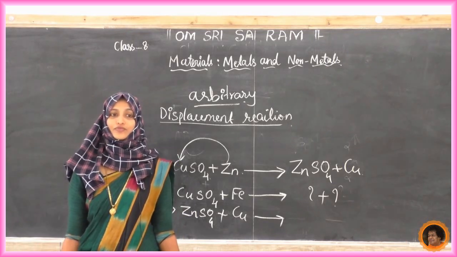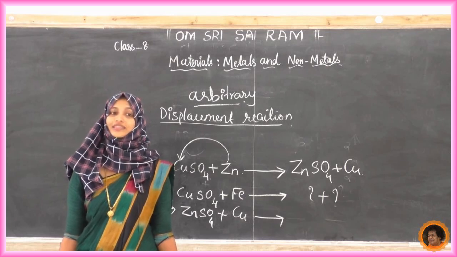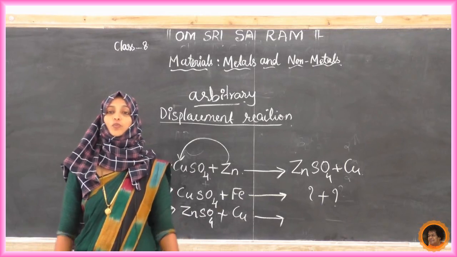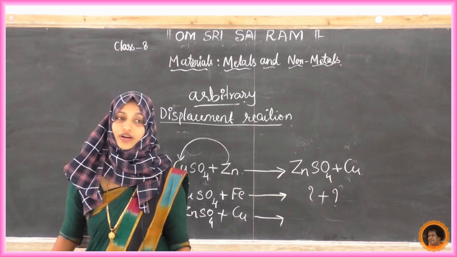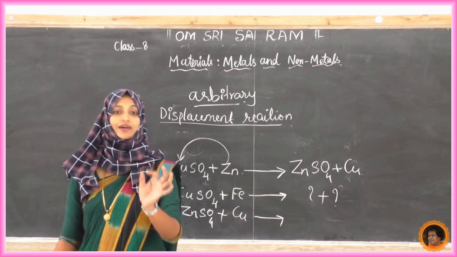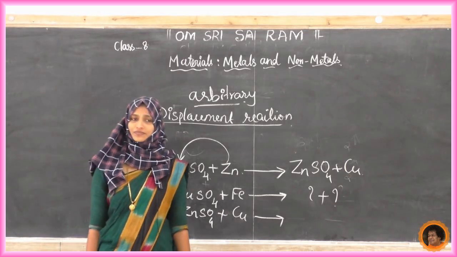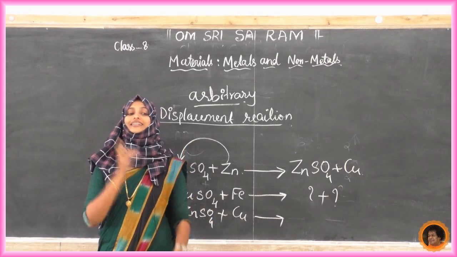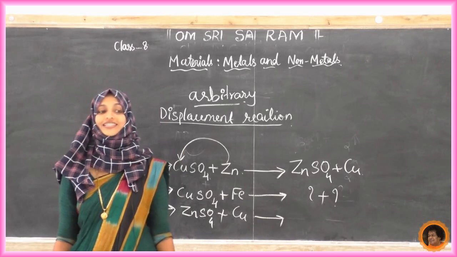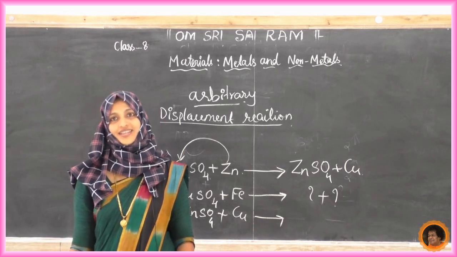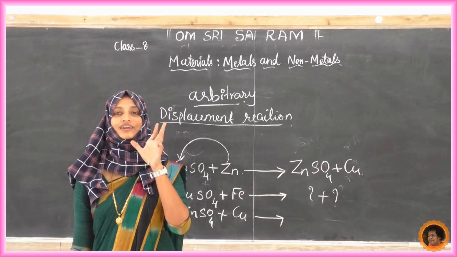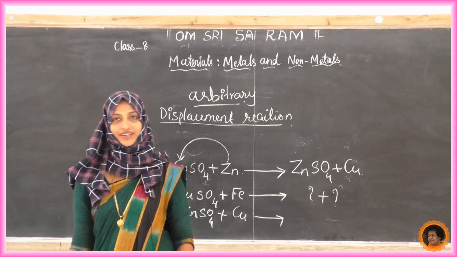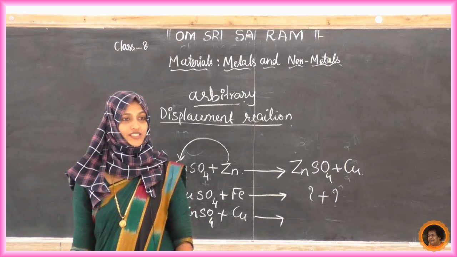Example we got: when zinc is reacted with copper sulfate solution, the copper will be displaced by zinc. As zinc is more reactive than copper, the blue color of the copper sulfate disappears and a powdery red mass of copper is deposited at the bottom of the beaker. This is the main rule behind what happens in both A and B beakers. Now you know what a displacement reaction is.